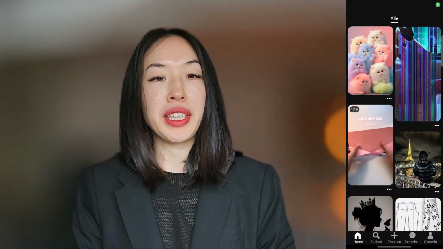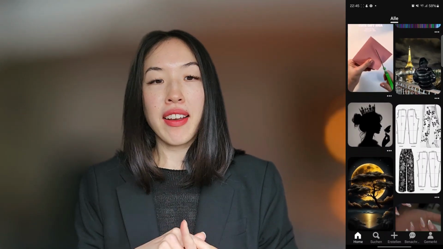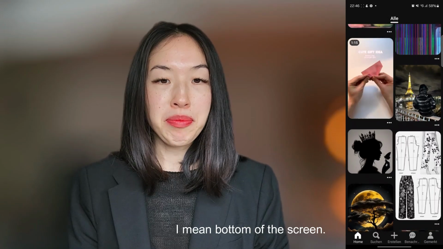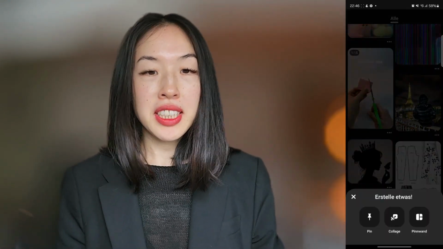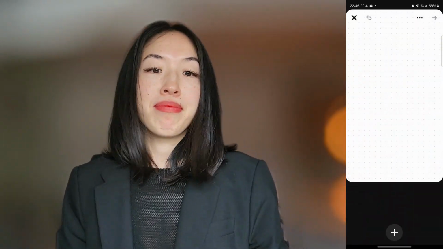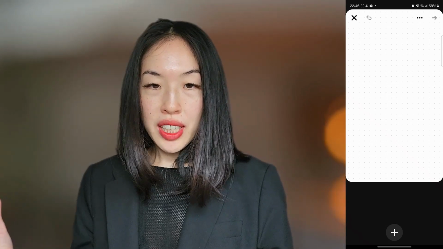Step-by-step guide to Pinterest vision boards. What you'll need: let's open Pinterest and head to the home page. Tap the plus button at the top of the screen. From the options, let's select collage. Choose to design your own collage.